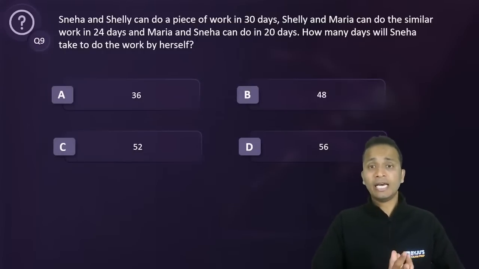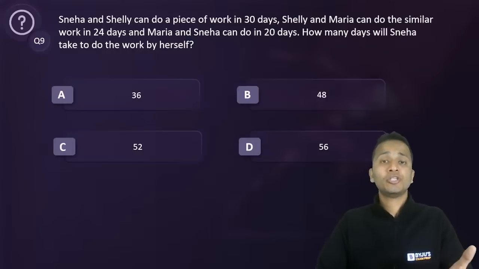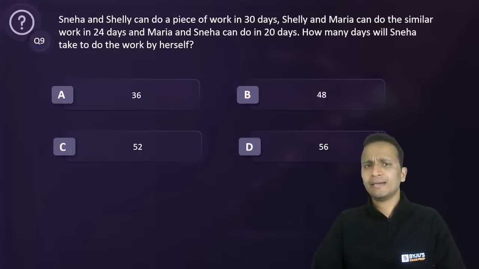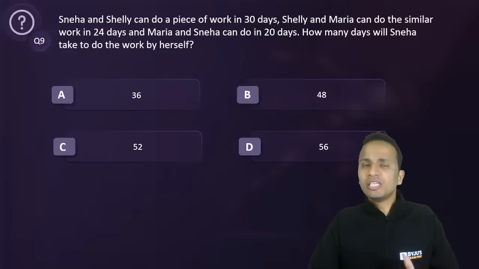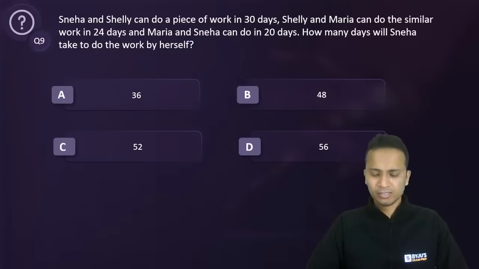Again, for this one, I'll give you a method using which you should be able to do this question in less than a minute. ठीक है? Generally हम इस question में लगे रहते हैं, solve करते रहते हैं, and we don't make the calculations easy for us. But we'll give you a method using which you will be able to make calculations easy.